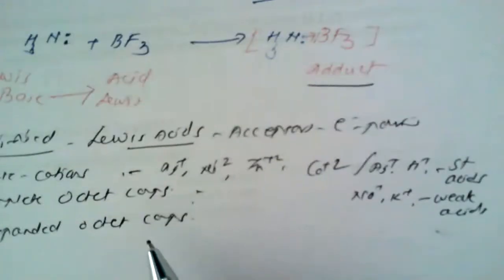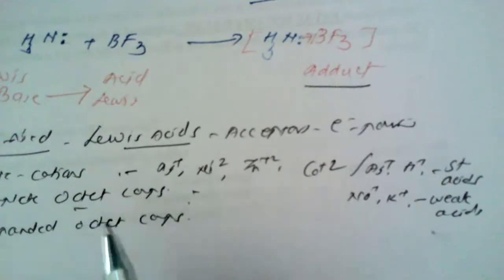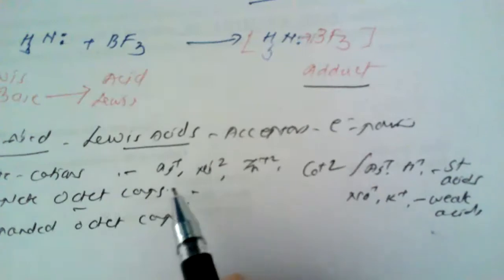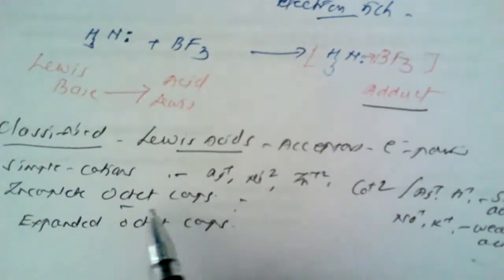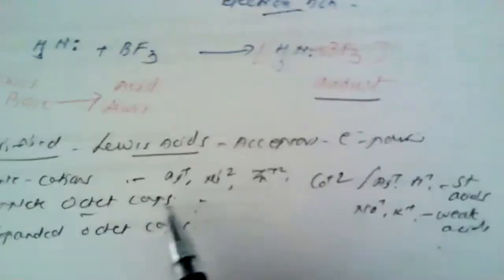What is the meaning of this class of incomplete octet compounds? We know the word octet means the condition of 8 electrons. If certain compounds do not have 8 electrons, then all such compounds are classified under incomplete octet compounds.